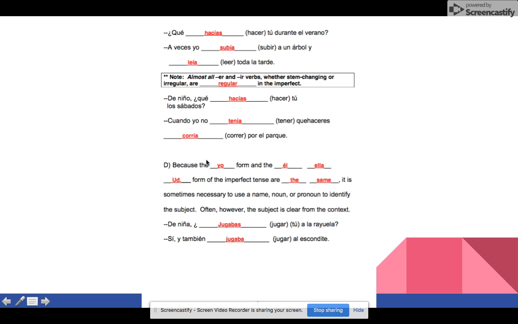Section D, let's take a look at that. Now you have your subjects that you have to add in the sentences. Because the yo form and the él, ella, and usted form of the imperfect are the same, it is sometimes necessary to use the noun or pronoun to identify the subject. So remember, you'll need your pronouns to figure out the subject. Often, however, the subject is clear from the context. De niña jugabas tú a rayuela. Sí, y yo jugaba el escondite.